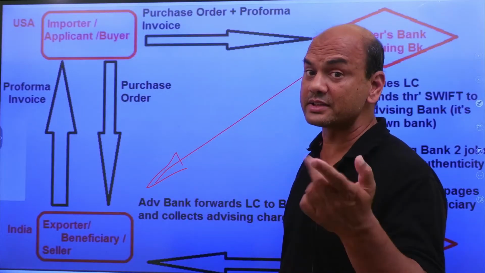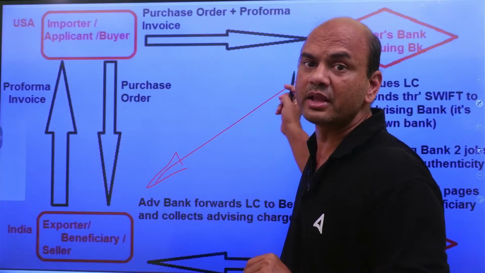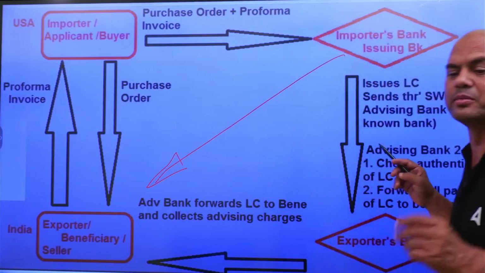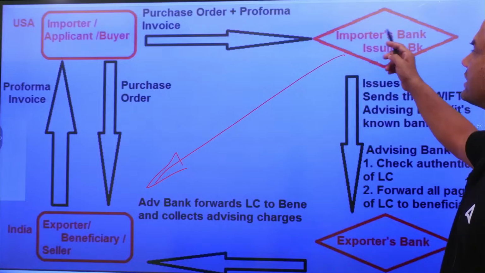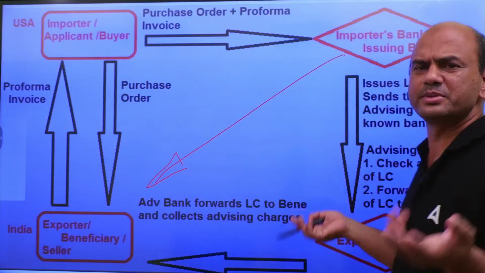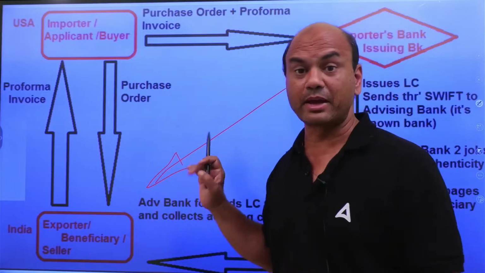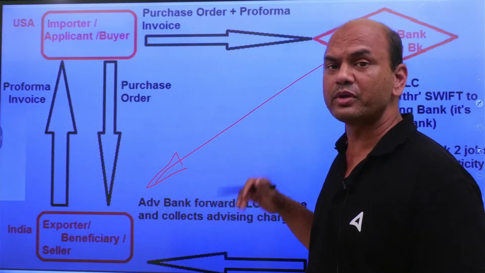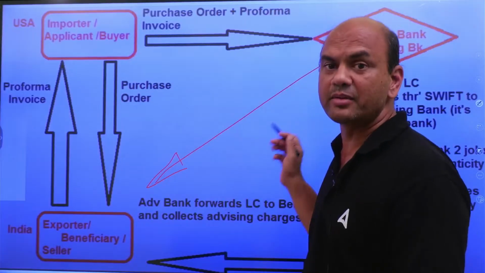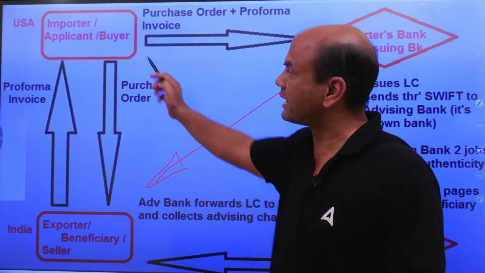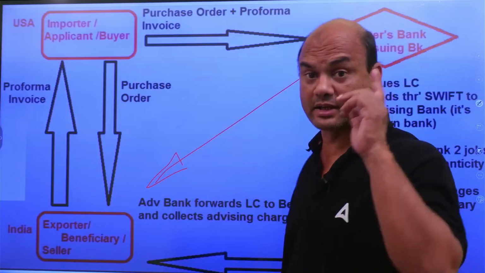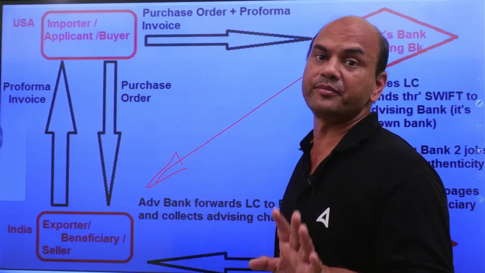So now I can trust this issuing bank because this is a big bank. I won't be asking for an LC from some local bank over here, right? So I'll be asking from big banks like Citibank, HSBC, any bank. That bank will give me this primary payment guarantee that I will pay you. What is a secondary payment guarantee? Secondary means it's a guarantee: if this buyer doesn't pay you, then I will pay you. That is secondary. But LC is primary.